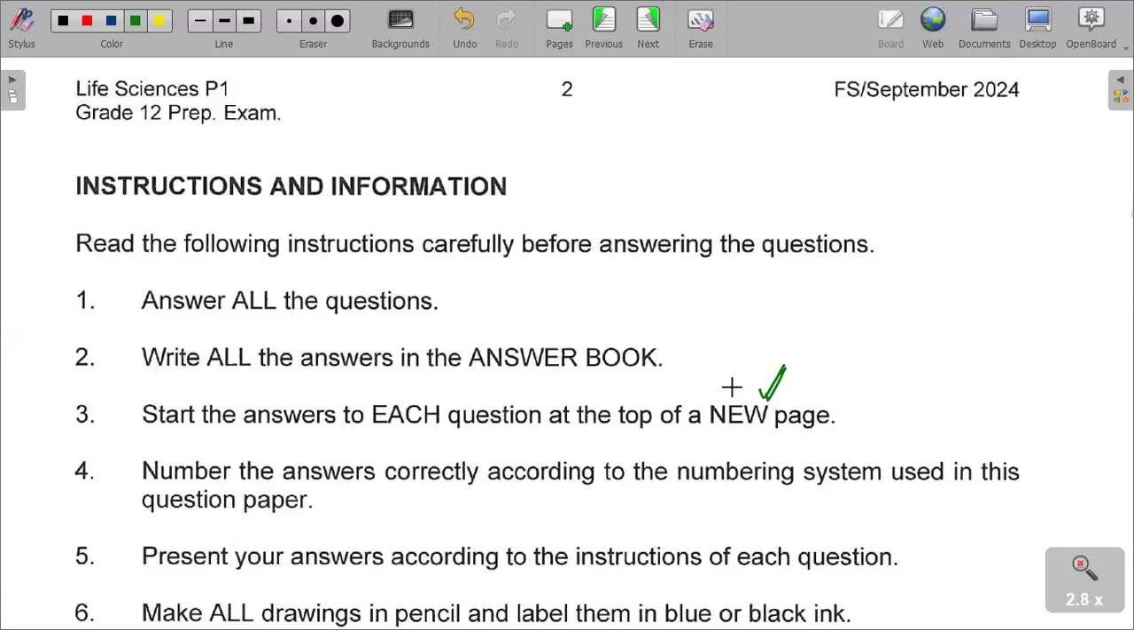1.5.3. So when you start question 2, you start on a new page. When you start answers for question 2, question 3, question whatever, you start on a new page. Please take note of that. Number the answers correctly according to the numbering system used in the paper. The numbering system used in the paper is quite important. Present your answers according to the instructions of each question. That is also very technical. Each question may give its own instruction, so please take note of those instructions per question.